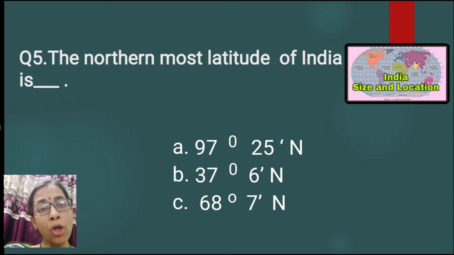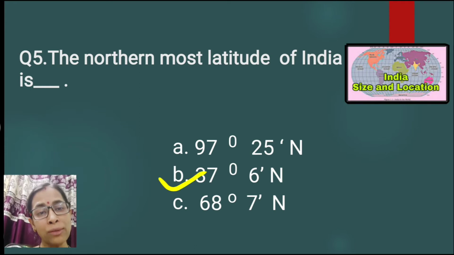Question number 5. The northernmost latitude of India is: 97 degree 25 minutes east, 37 degree 6 minutes north, 68 degree 7 minutes north. Which one is correct? So here option B is the correct one, 37 degree 6 minutes north.